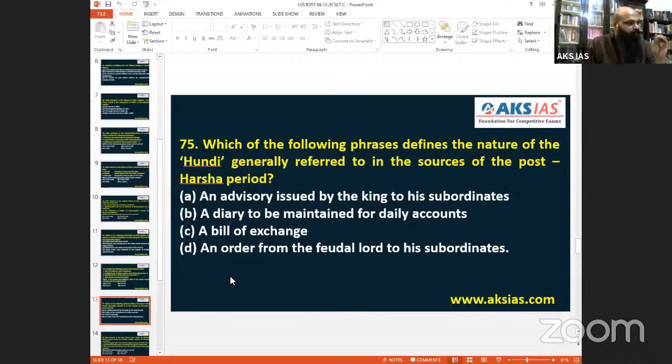Hundi is generally referred to in the sources of the post-Harsha period. So that all is the development time. Basically, Hundi was a bill of exchange. Many types of Hundis were there. It's a business term. Let's keep it limited to that. There is nothing more. In North India, it is very well understood what is Hundi. South Indians and Northeast Indians will have trouble. But generally, those who understand Hindi or Sanskrit directly understand, okay, this is what it is. So 75 is more or less an informal mode of approach.